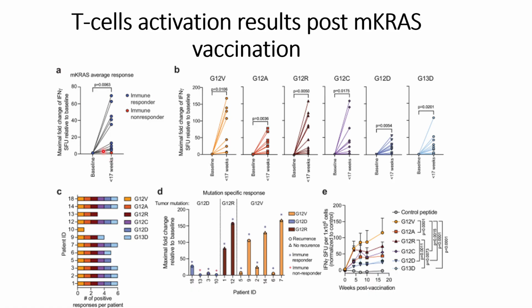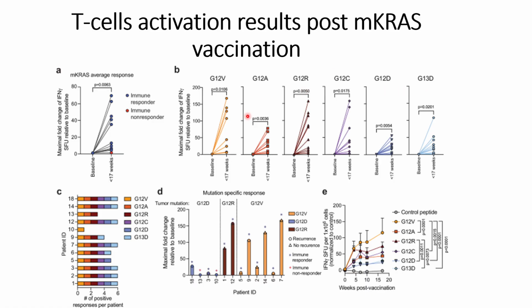Out of this categorization between immune responders and non-responders, they checked it against the individual mutated KRAS antigens: G12V, G12A, G12R, G12C, G12D, and G13D.